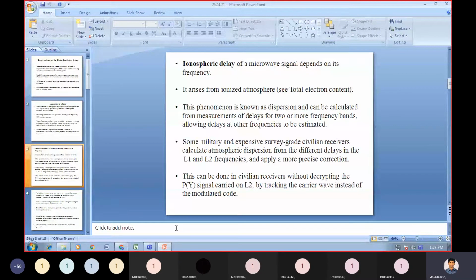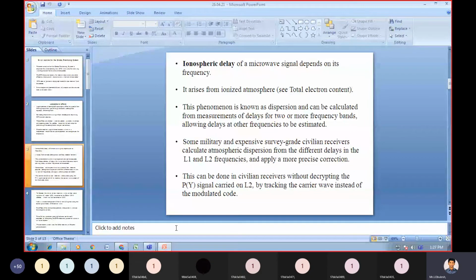It arises from the ionized atmosphere. This phenomenon is known as dispersion.